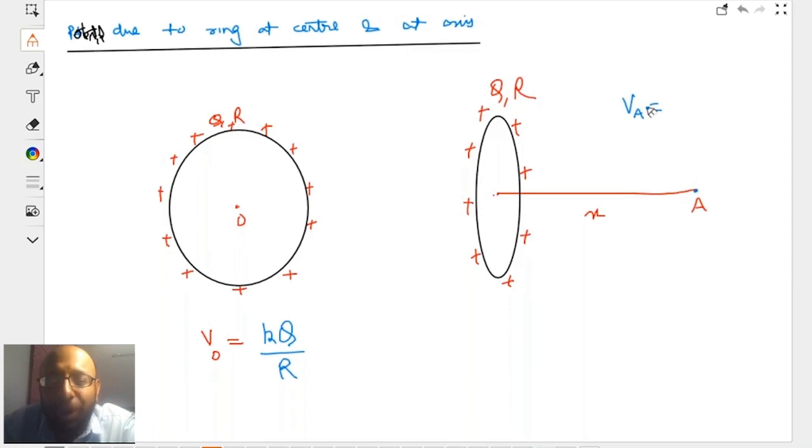Now, in this case, if I talk of potential at A, can you tell me all the charges on the circumference of the ring are at how much distance from A? No, they are not at R. R is the radius of the ring. They are dependent on this distance.